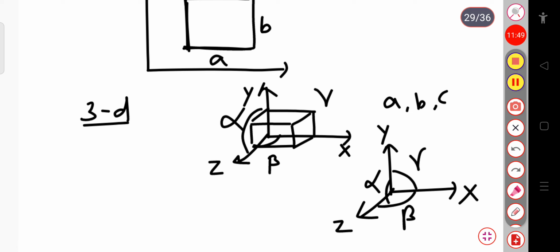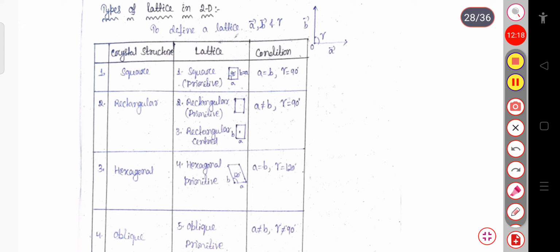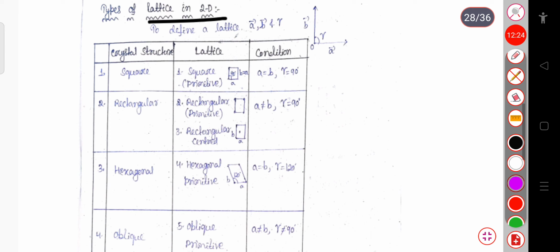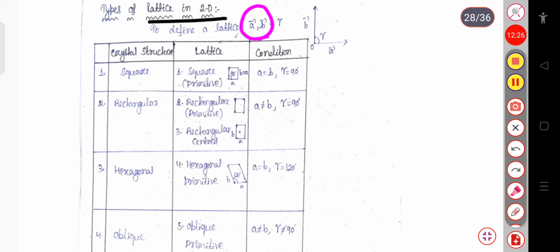Any angle you may take; alpha, beta, gamma are the three angles between any three axes. And there are three sides like A, B, C. So depending on the sides A, B, C, and depending on the angles alpha, beta, and gamma, different structures can be formed for the lattices, for the crystals. So let us see the types of lattices in the two-dimensional system. To define a lattice, A and B are the sides, and the angle between these two axes is suppose gamma.